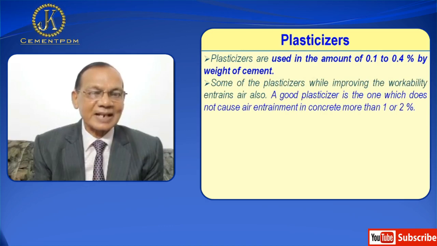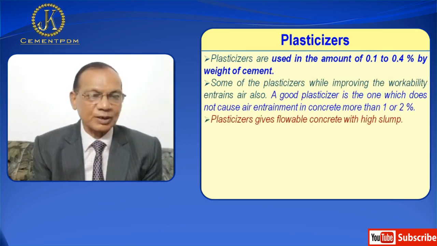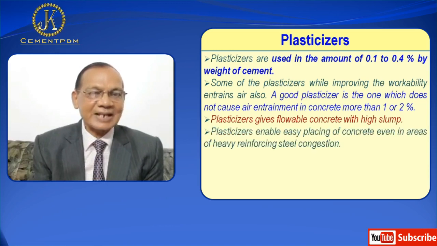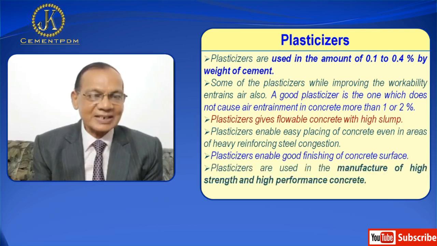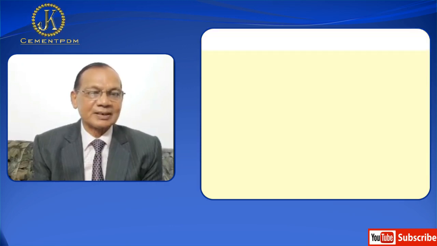Some of the plasticizers, while improving the workability, entrain air also. A good plasticizer is one which does not cause air entrainment in concrete of more than 1 or 2%. Plasticizer gives flowable concrete with high slump. Plasticizer enables easy placing of concrete even in areas of heavy reinforcing steel condition. Plasticizer enables good finishing of concrete surface. Plasticizers are used in the manufacture of high strength and high performance concrete.